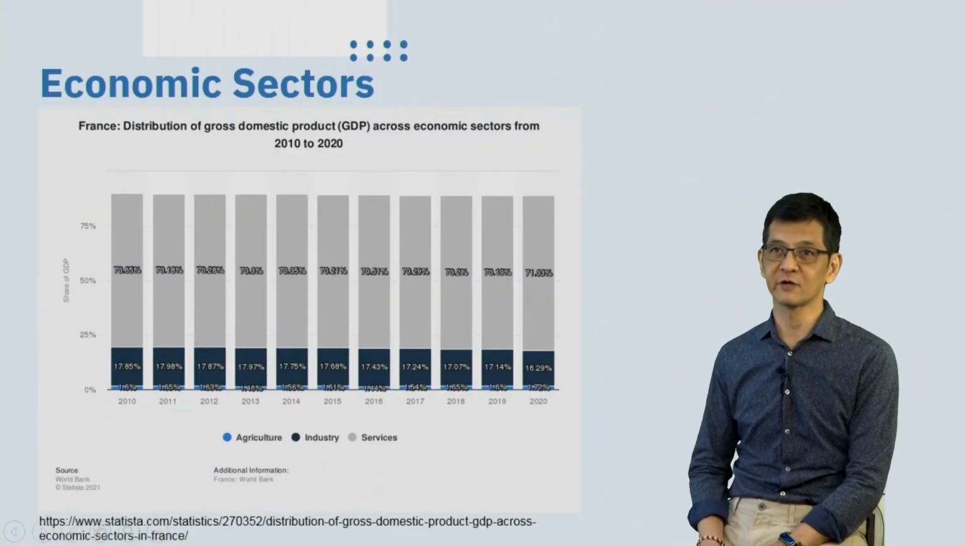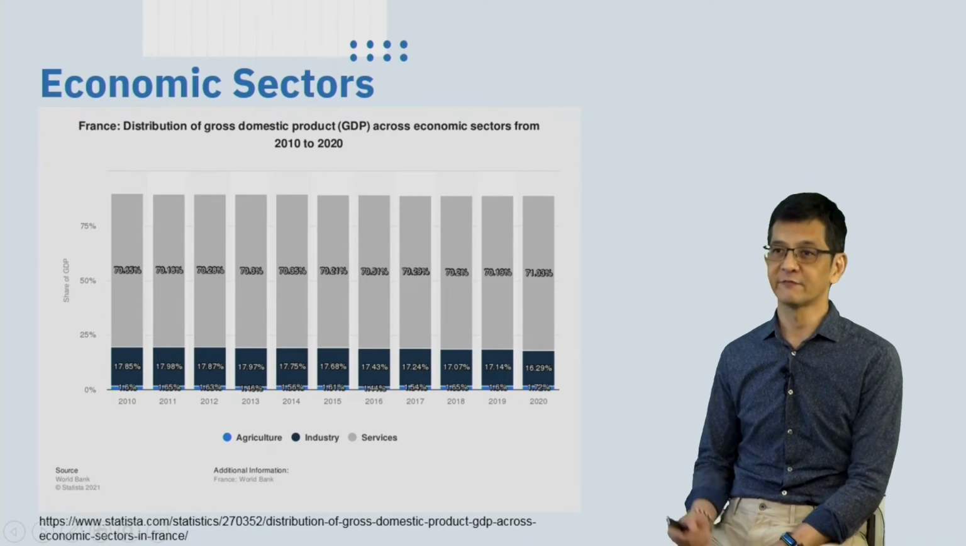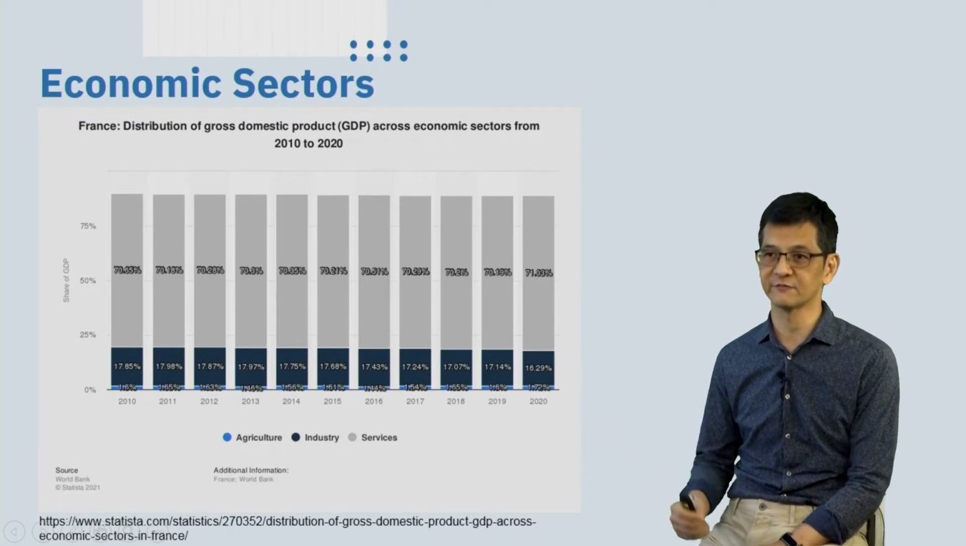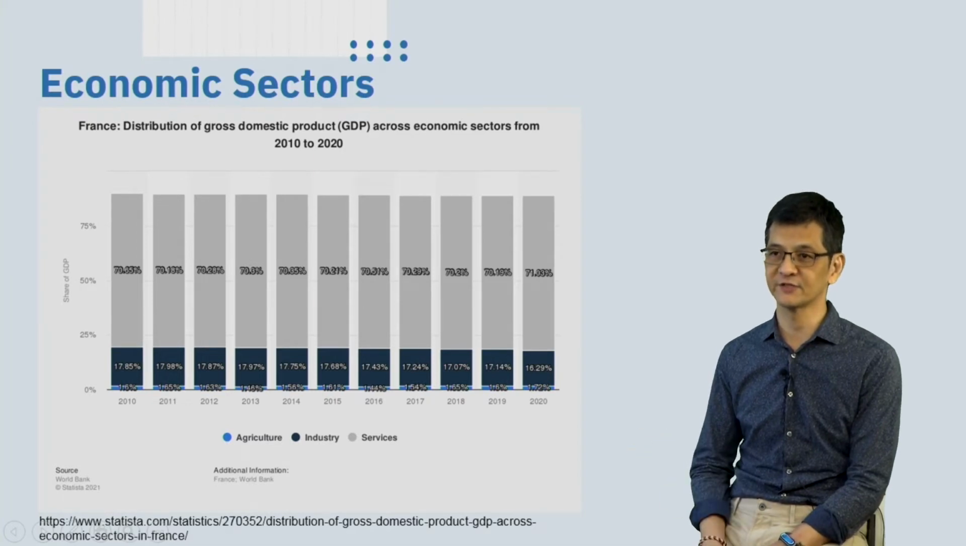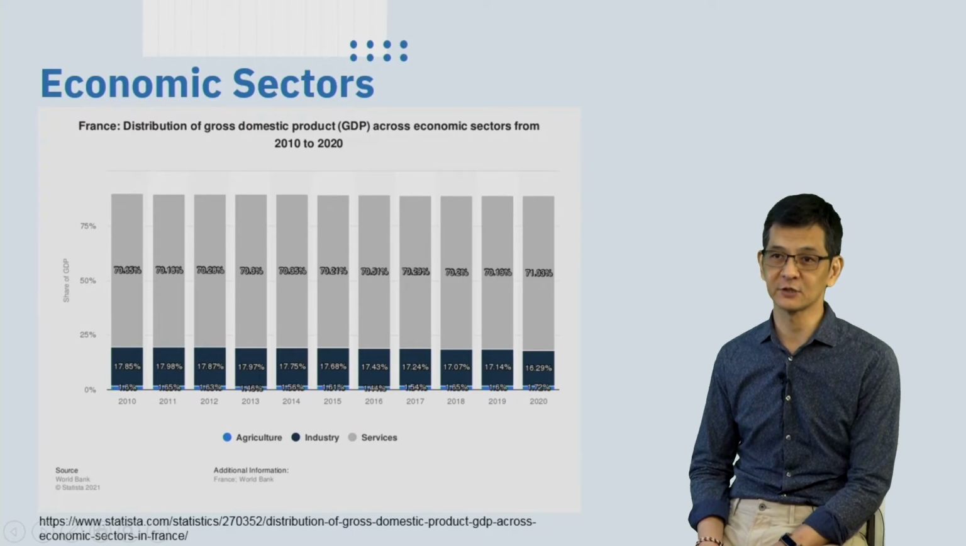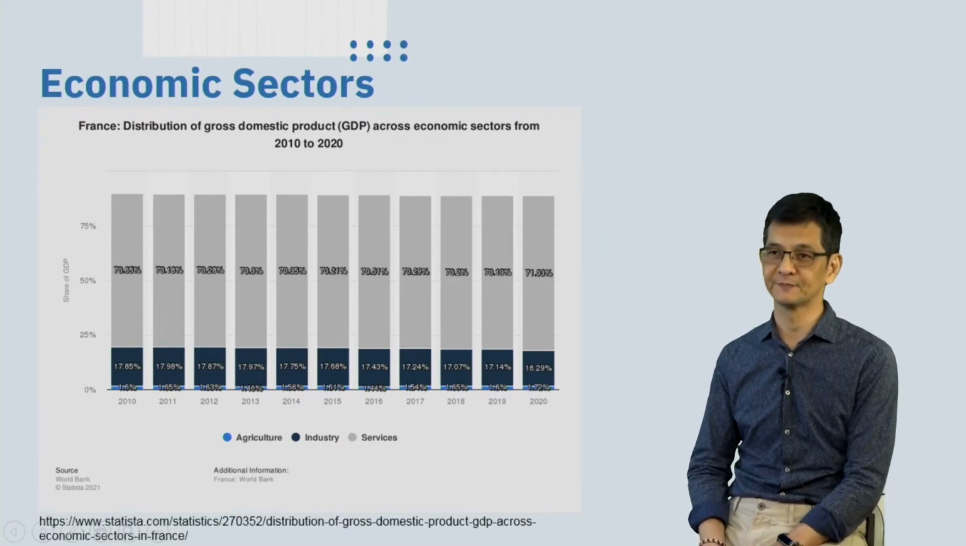And in this graphic, we can see the structure of the French economy by sector. In the agriculture sector, the share is very low, rather 1.7%. And the second sector, industry, is very steady, about 16 to 17%.